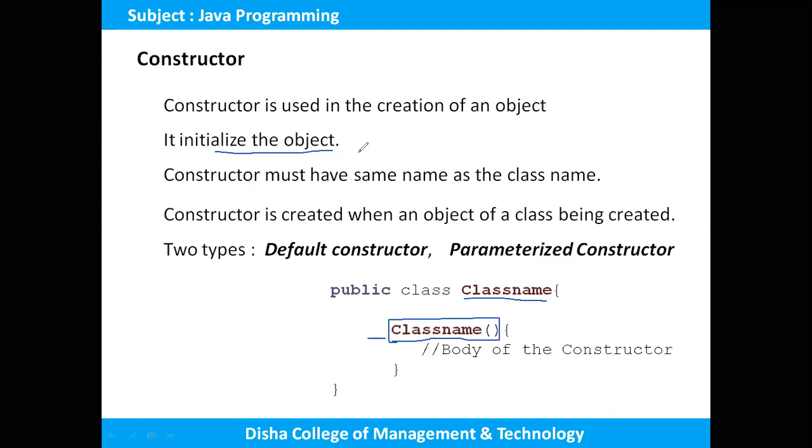That means it will automatically execute, but a method is not invoked implicitly. We have to use the object to access the method, but there is no use of an object to access the constructor. When the object is created, only then is the constructor executed.